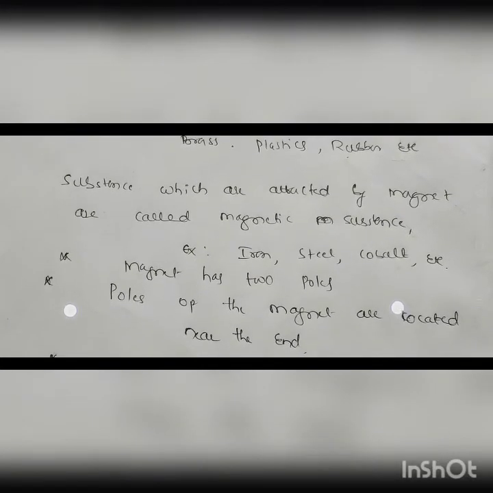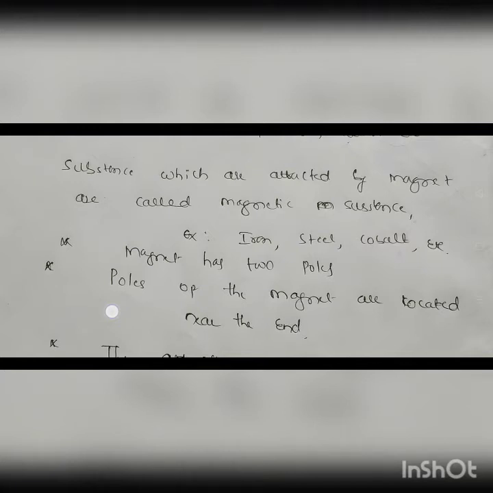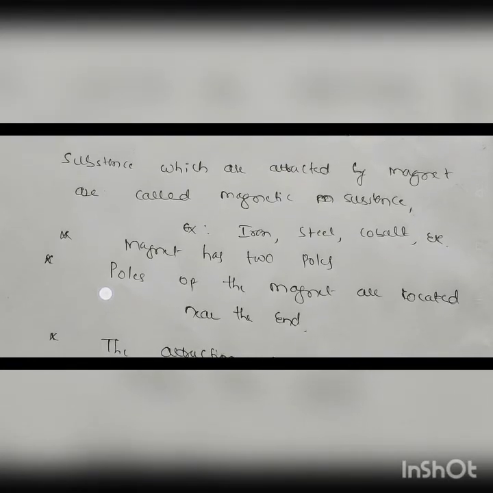The next property is that a magnet has two poles: one is the north pole and the other is the south pole. When you bring two north poles near each other, they will repel. Like with charges, when you bring two charges of the same kind, positive and positive, near each other, they repel, and if you bring positive and negative charge, they attract. Like that in a magnet, when you bring north and north poles together, they repel. If you bring north and south poles together, they attract. So a magnet has two poles.